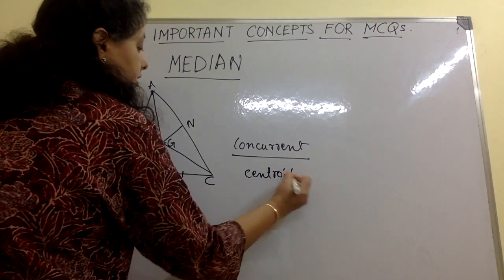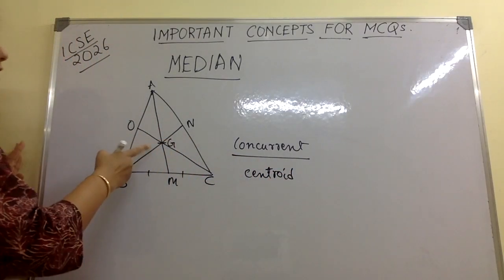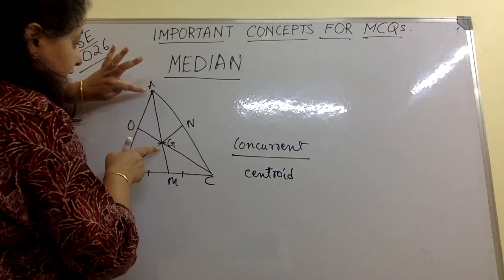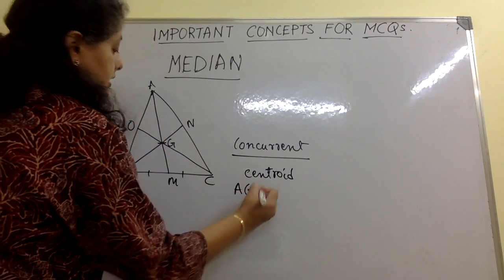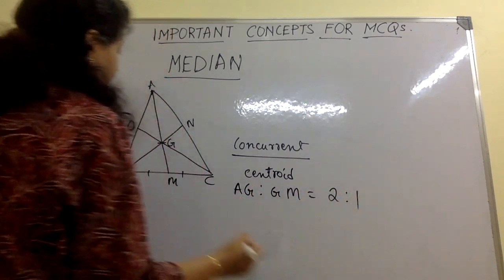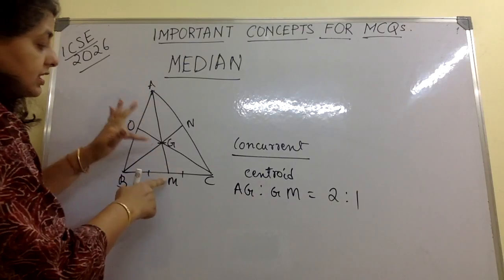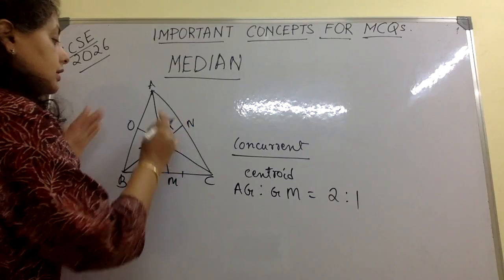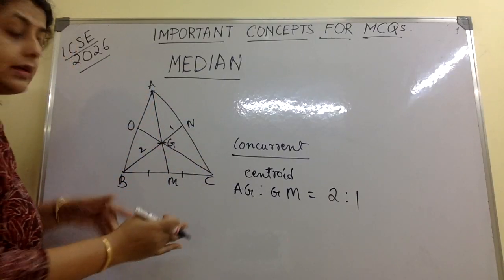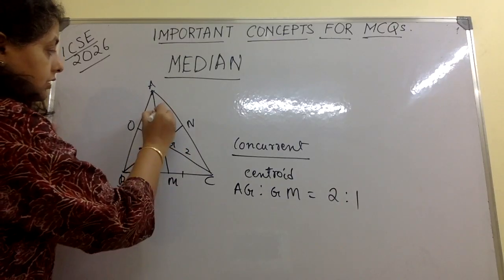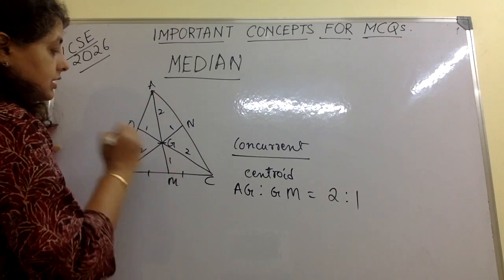And this centroid cuts the medians in a particular ratio. AG to GM is equal to 2:1. The vertex side will always be the 2, and the part on the side of the triangle will be 1. This will be 1, this will be 2. Here also AG will be 2, this will be 1.